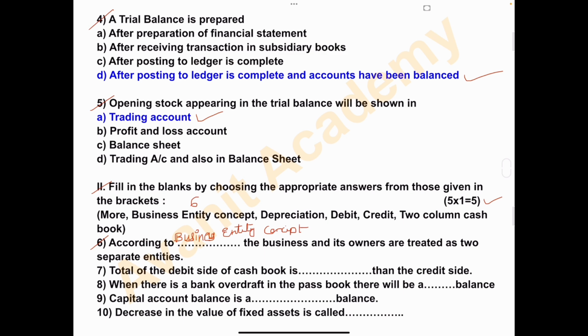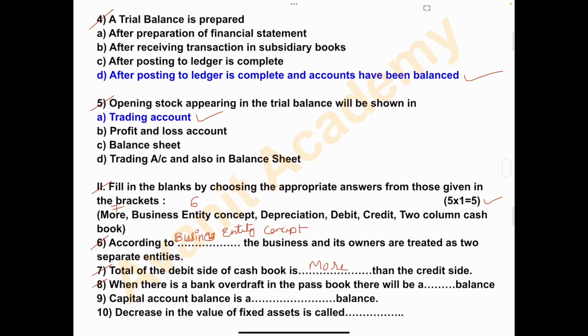According to business entity concept, the business and its owners are treated as two separate entities. Question number 7. Total of debit side of cash book is dash than the credit side. Answer is more. Total of debit side of cash book is more than the credit side.